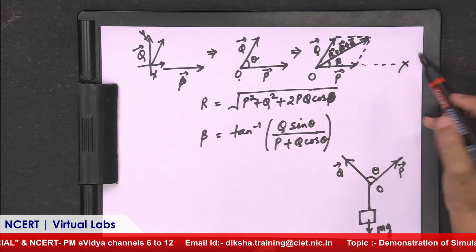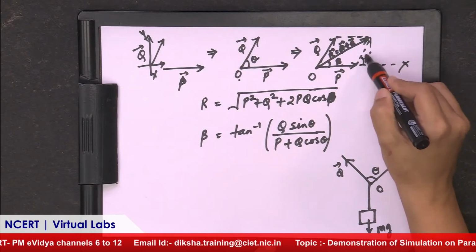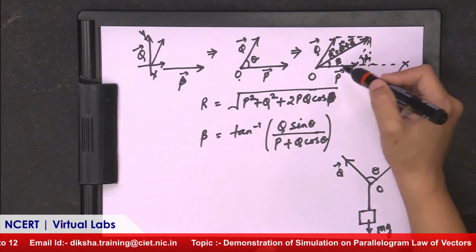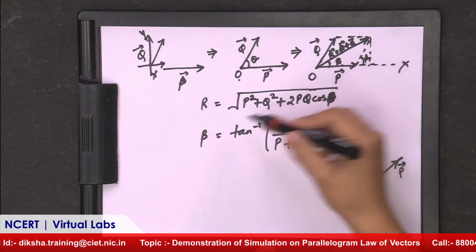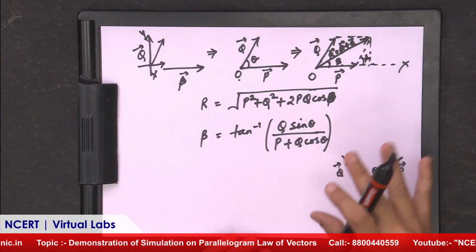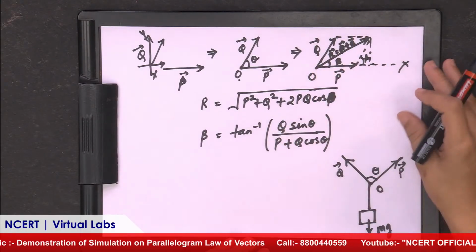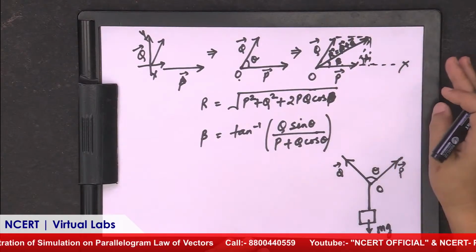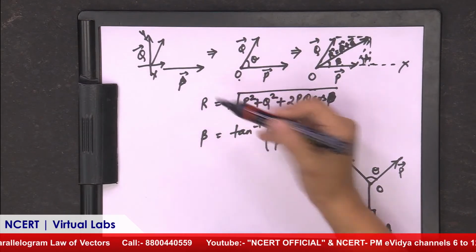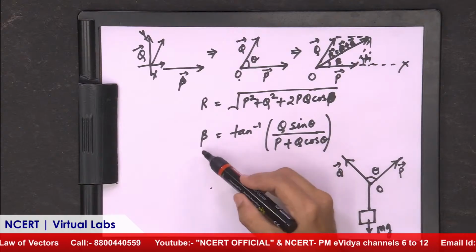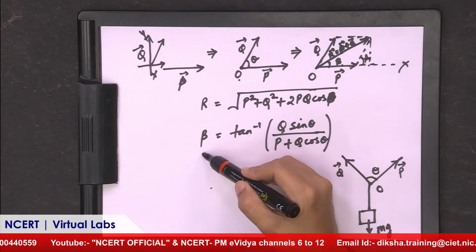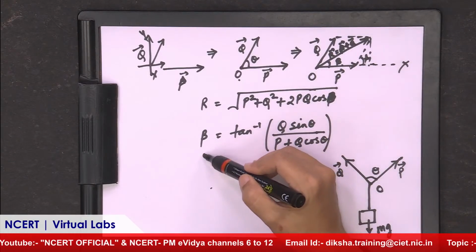Simply by using geometry, we can derive this formula. What is r? Simply by using the Pythagoras theorem and this tan theta value, we can easily find the resultant and beta. This experiment basically explains how to verify this law of vector addition. This is the theoretical part: theoretically, we can calculate the resultant by this equation, and if I know the value of theta, I can simply find this resultant angle also. This is what is called direction.